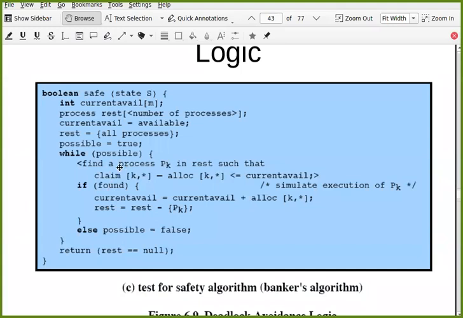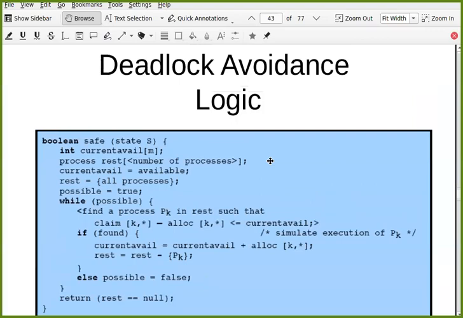So what you do inside this loop: find a process Pk in rest. It means whatever processes are still left to be completed, find one process in that set such that claim of that process for all resources minus allocation of that process for all resources is less than or equal to currently available. It is very simple.